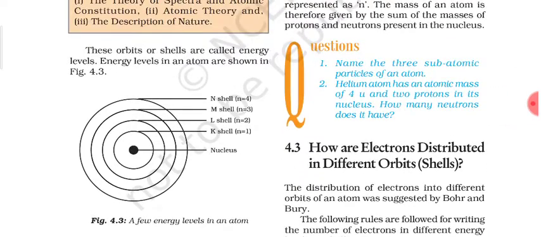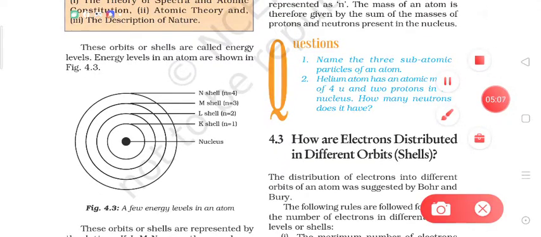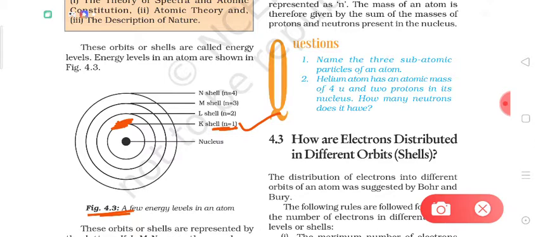So dear students, let's take an example. Let's understand this by looking at figure number 4.3. The shell which is closest to the nucleus, as you can see, is always called the K shell. So in any atom, the shell nearest to the nucleus is given the capital letter K, and it is called the K shell. For this shell, the orbit number is 1.